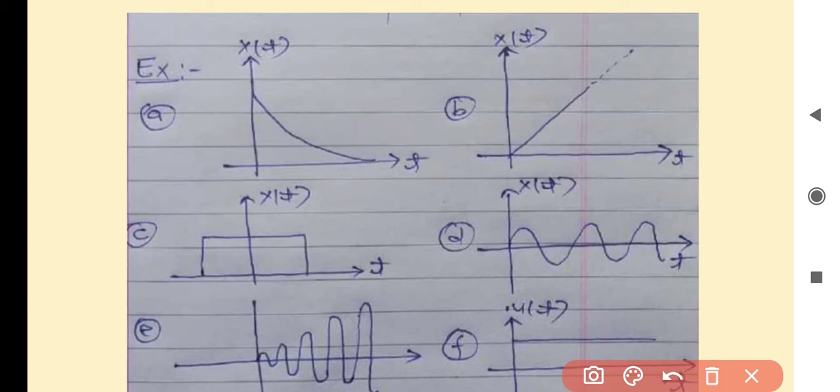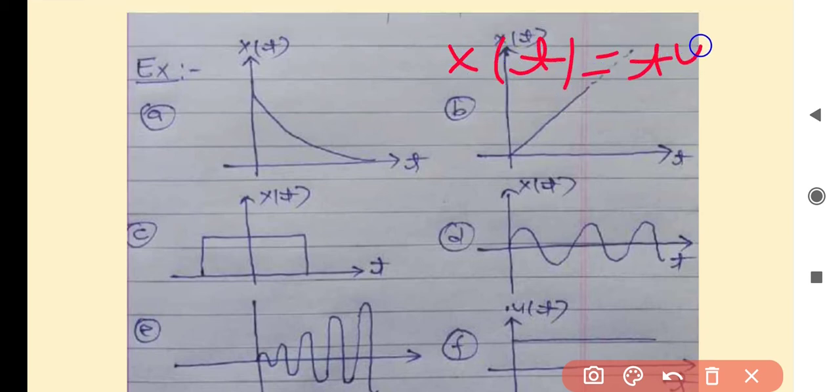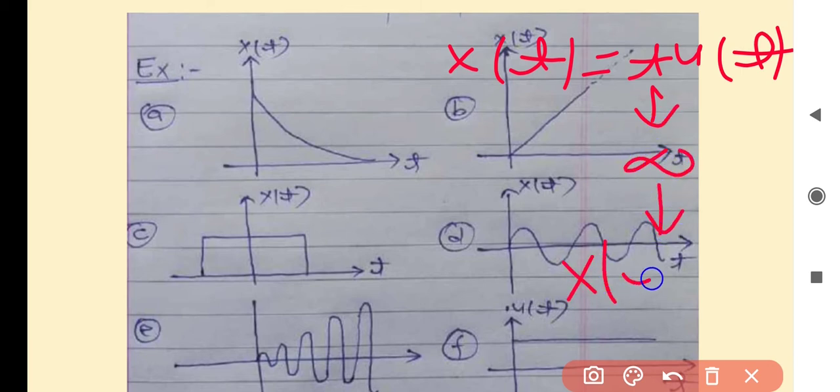In case B, the graph is x(t) equal to t u(t), which is a ramp, and when t becomes infinite, it will make x(t) equal to infinite. Means at t equal to infinity the signal has an infinite value.